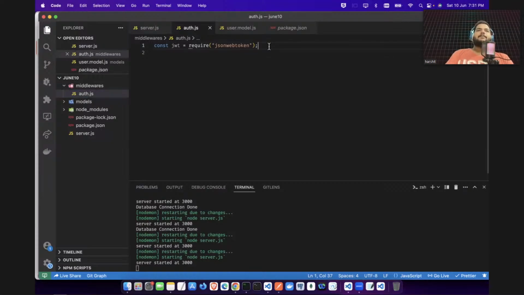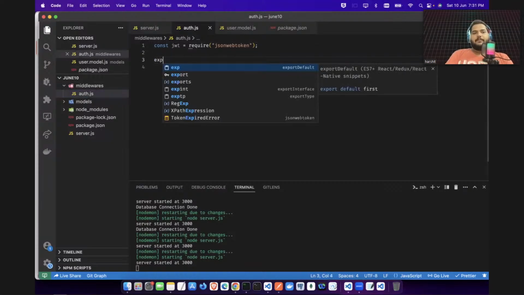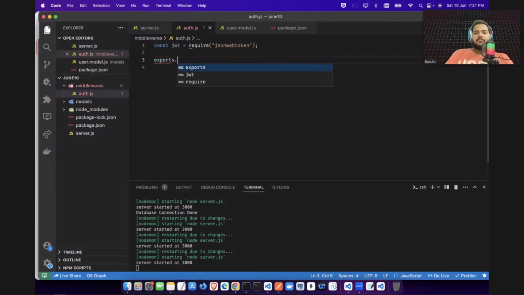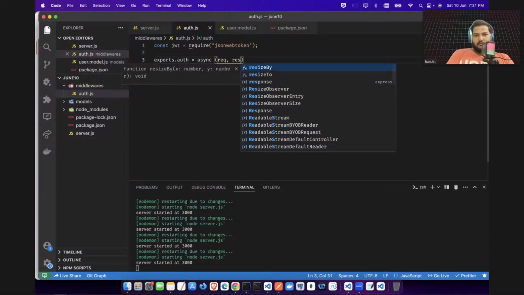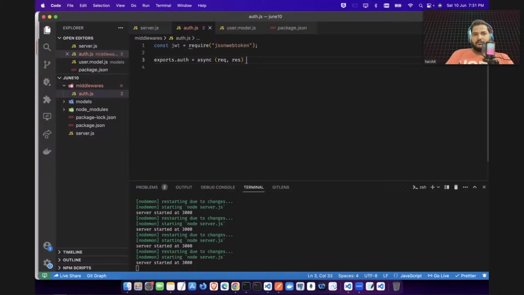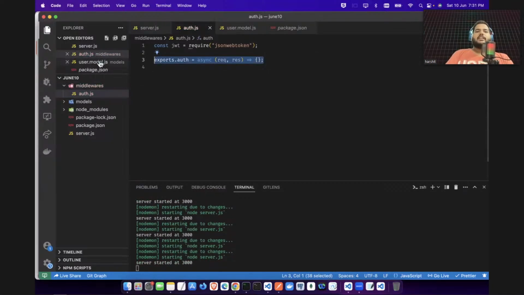Now let's create a simple function. I can name it exports.auth. I'm just making a function here, exports. Async will be there because we'll be running lots of these await things. Now we have this function ready and we have exported it also. And as I said, it has access to the request object and response object also.